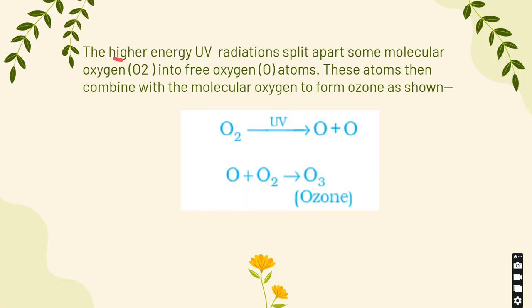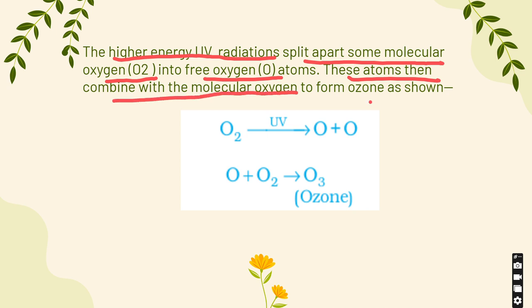The higher energy UV radiations split apart some molecular oxygen, which is O2, into free oxygen O atoms. These atoms then combine with the molecular oxygen to form ozone as shown. So, this paragraph basically explains the formation of ozone.